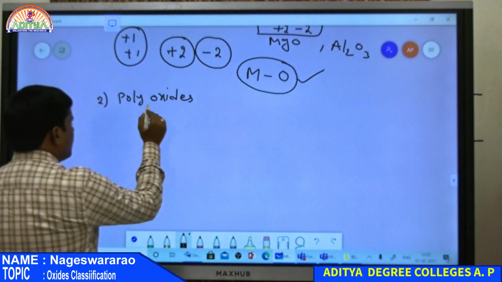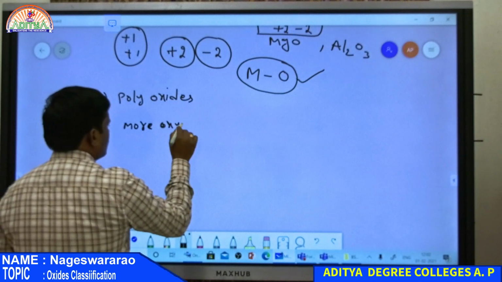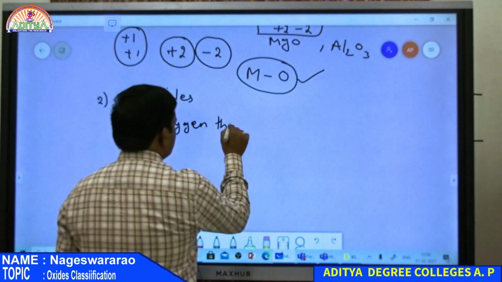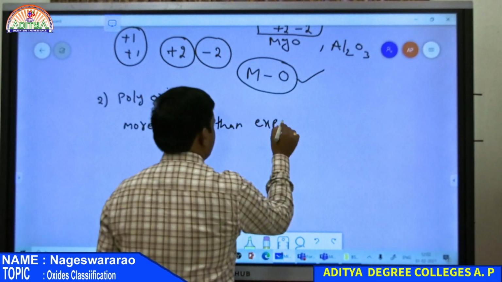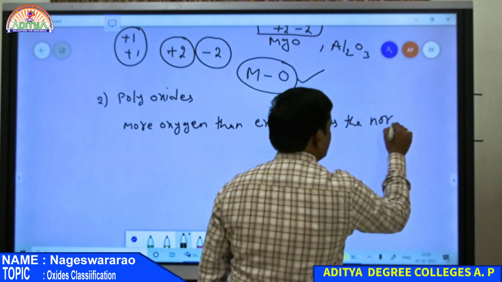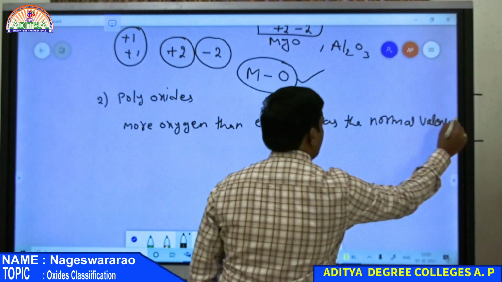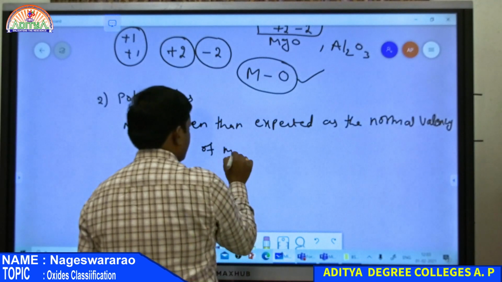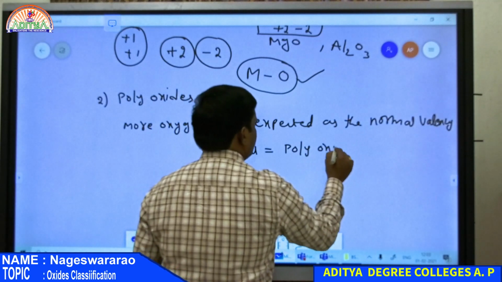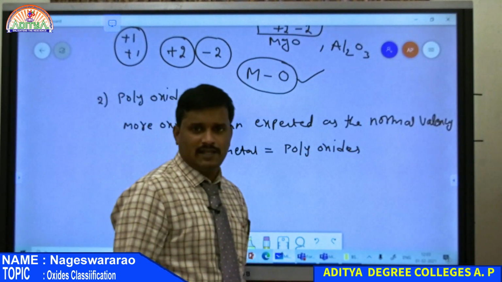So if an oxide contains more oxygen than expected as the normal valency of the metal, then that oxide is nothing but a polyoxide. Therefore, a polyoxide contains more oxygen than the normal valency of the metal.